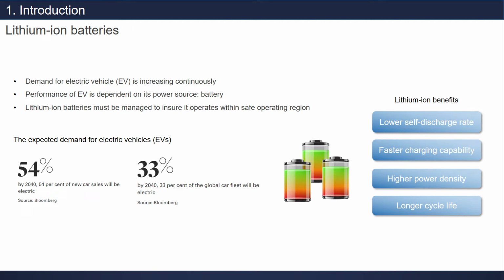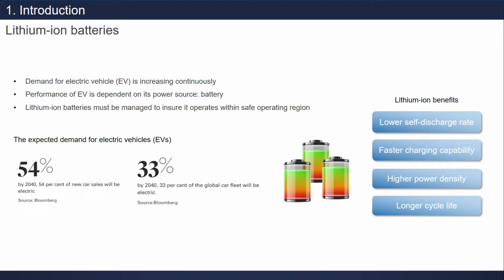As we know, lithium ion battery is really widely used now. Demand for electric vehicle is increasing continuously. That makes lithium batteries widely used, and performance of electric vehicle is dependent on its power source, which is its battery in this case. That's why lithium batteries must be managed to ensure it operates within safe operating region.